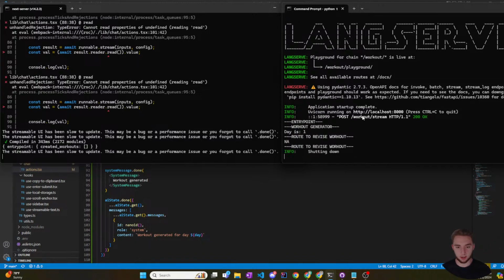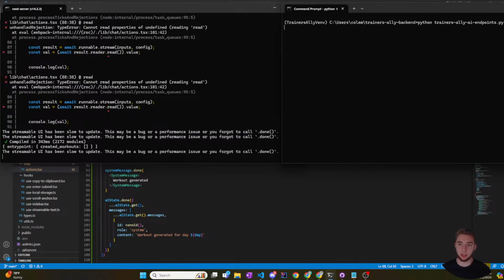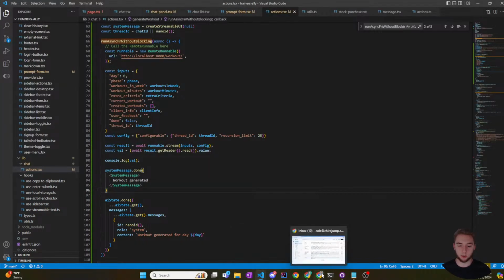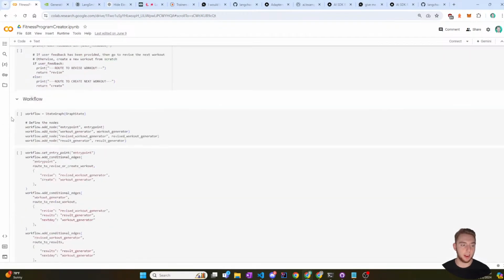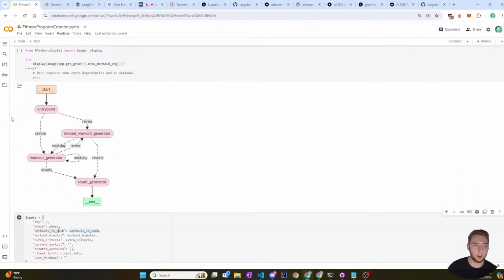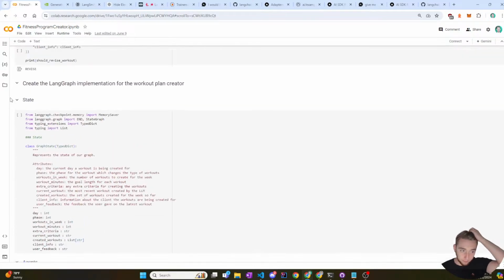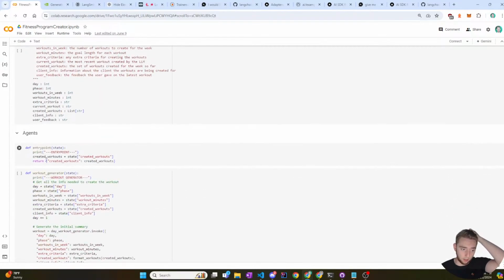So I'm going to close my LangServe again, and then let me go back, just so that I can explain this to everyone and myself. I'm going to go back to the graph here that I have. Okay, so the way that it works is when I start the stream of my LangServe endpoint, it starts here, and then it goes to my entry point, and then the first result from the streaming of my LangServe endpoint is everything that my entry point updated. So if I go up to my entry point here, the JSON for the entry point spits out the created workouts. That's what it updates. So that's what it prints to the stream.